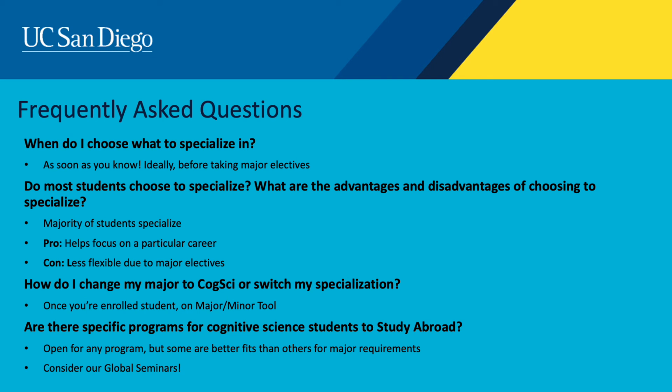We also host global seminars where a faculty member of the Cognitive Science Department will bring a cohort of students abroad to both take 1 or 2 UCSD classes abroad, as well as tour the areas and learn about its culture. Our most popular global seminar is actually held in Barcelona, Spain, to learn about social cognition and how drugs affect our cognition and behavior.